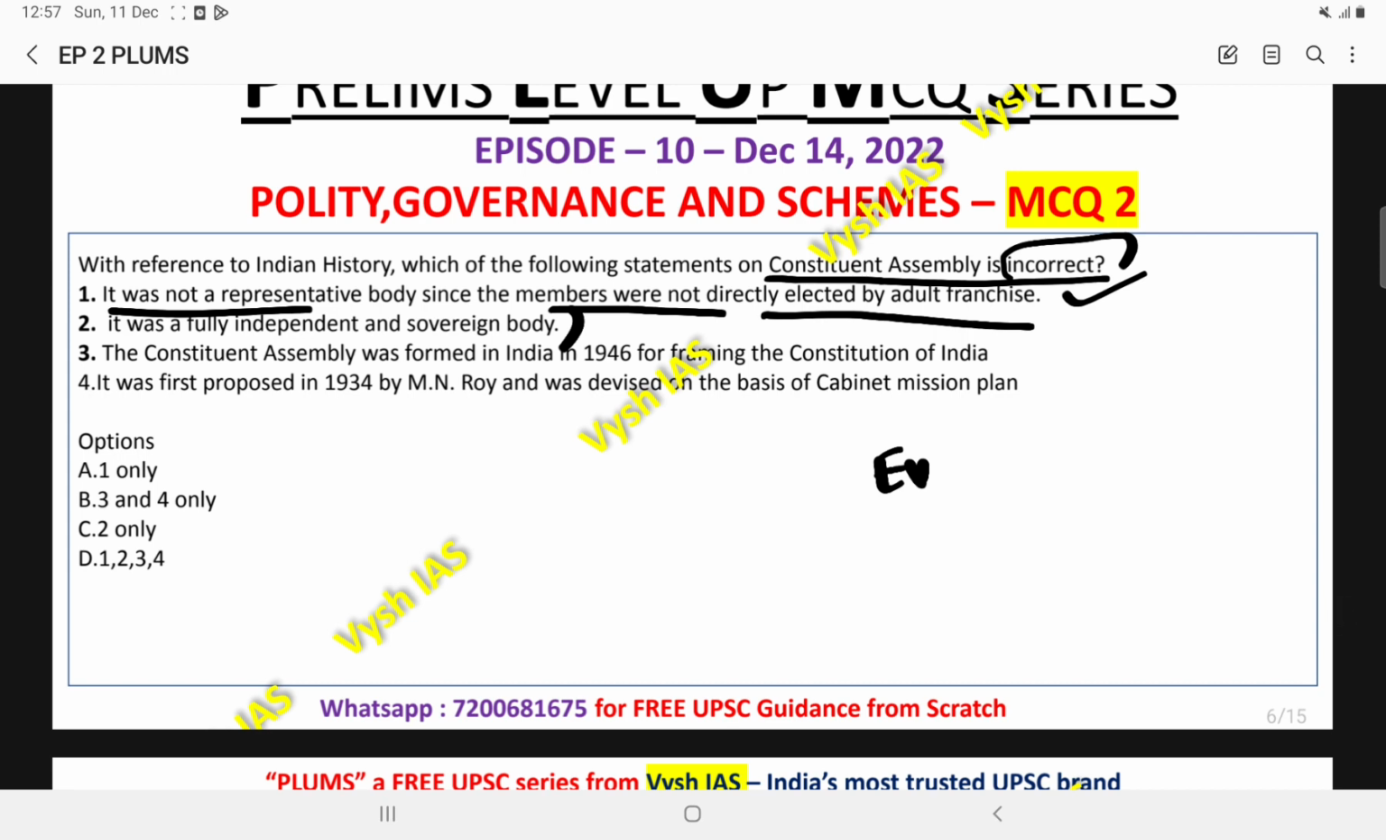And this you can answer with common sense also. If you know that the Cabinet Mission Plan of 1946 was the incident just before the making of the Constituent Assembly, then you can easily eliminate this statement. So here it is understood that the British only had created this body. It is actually an application of common sense only. So it was an independent body, yes, but it was not a sovereign body because it was constituted on the basis of the Cabinet Mission Plan, which was an initiative of the British. So the second statement is incorrect. So you can go with answer C. 2 only is the correct answer.